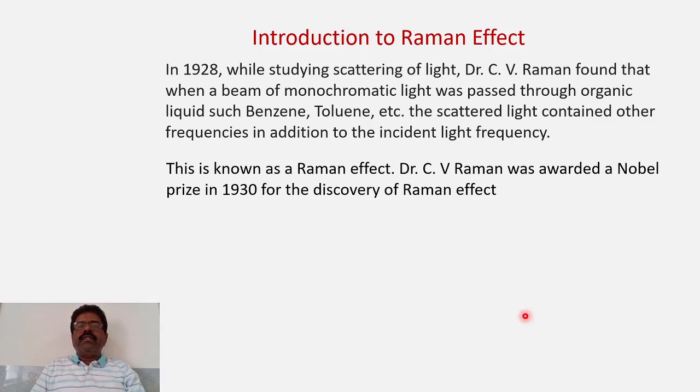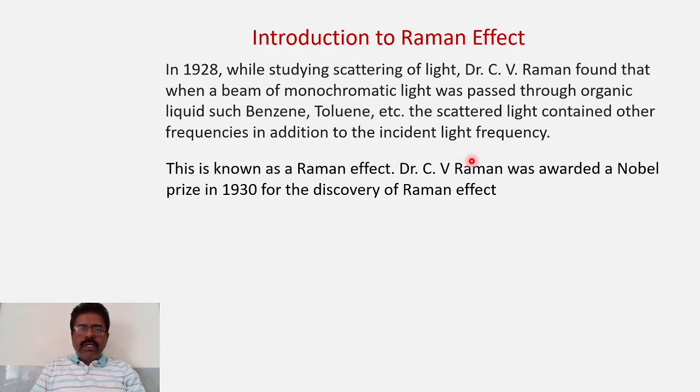So while studying the scattering of light, Dr. C.V. Raman found that when a beam of monochromatic light was passed through organic liquids such as benzene, toluene or such similar other liquids, he found that the scattered light contained other frequencies in addition to incident light frequency.